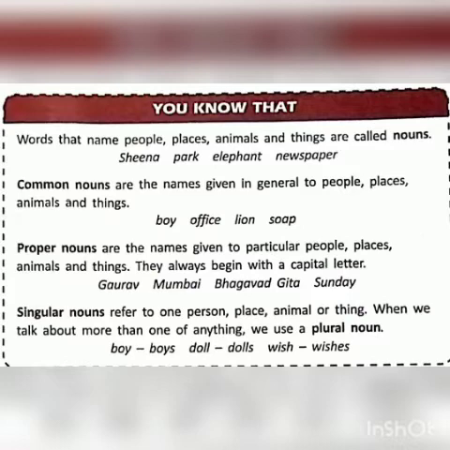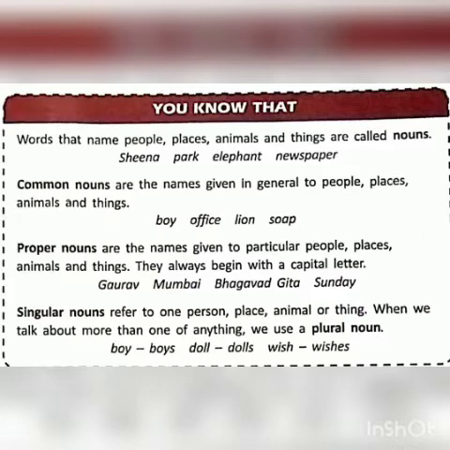First one is common noun. Common nouns are the names given in general to people, places, animals and things. For example, boy, office, lion, soap. So it's a common name given to a particular group. We don't specify it, but we are giving a common name.